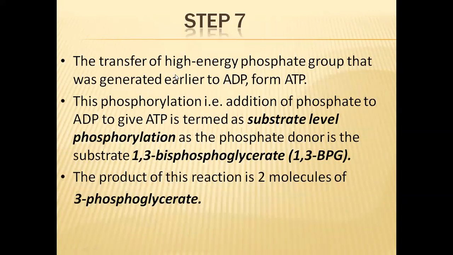And in the seventh step, what happens? The high energy phosphate group that was generated earlier is transferred to ADP to form ATP. ATP yielding starts from this step. This is also phosphorylation. In the first and third steps, ATP was utilized to transfer phosphate groups to glucose and fructose 6-phosphate.